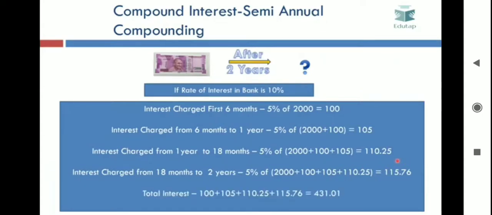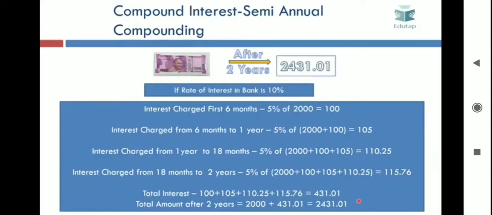115.76. So the total interest would be 100 plus 105 plus 110.25 plus 115.76, and the value would come out to be 431.01. So the total amount after 2 years would become 2000 plus 431.01, and the sum would be 2431.01. So 2000 would become 2431.01 at 10% rate of interest compounded semi-annually.